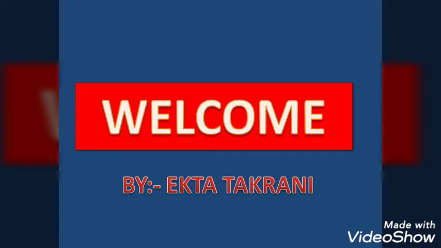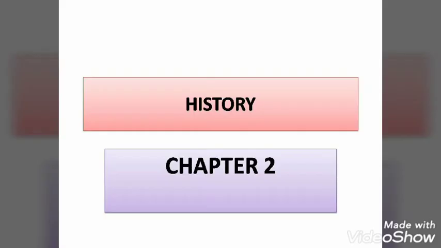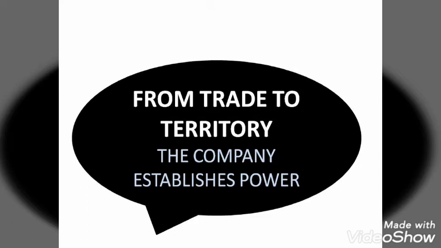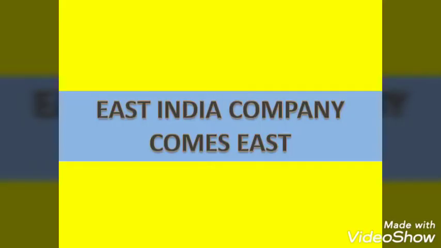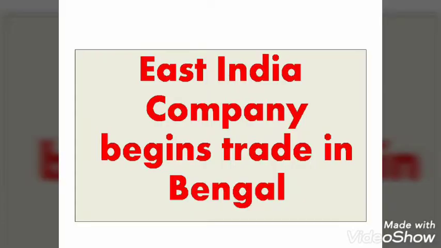In this video, we will continue with History Chapter 2, From Trade to Territory. In the first video, I told you about the East India Company. We started the chapter and saw how the East India Company came to India. Now in this video we are going to see how they expanded their trade. So the topic is East India Company begins trade in Bengal. The story of Bengal, we will see what happened there.